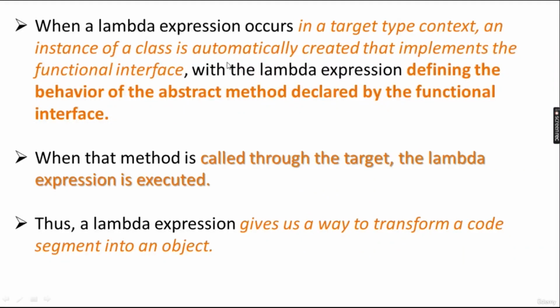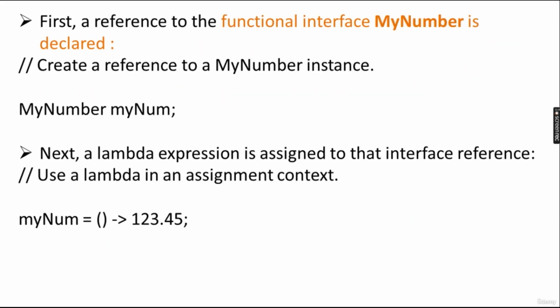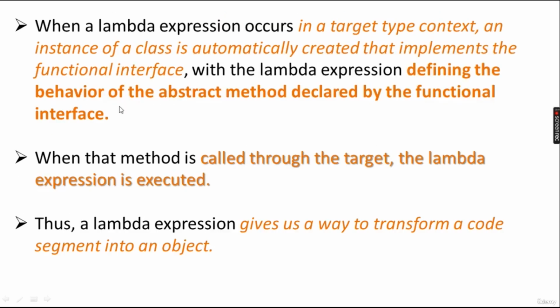When a lambda expression occurs in a target type context, an instance of a class is automatically created that implements the functional interface, with the lambda expression defining the behavior of the abstract method declared by the functional interface. So what does this mean? When the lambda expression occurs in a target type context, which is provided by the interface MyNumber, an instance of a class that implements the functional interface is automatically created.